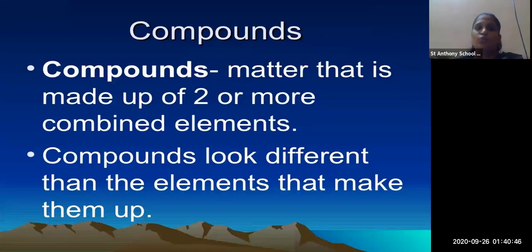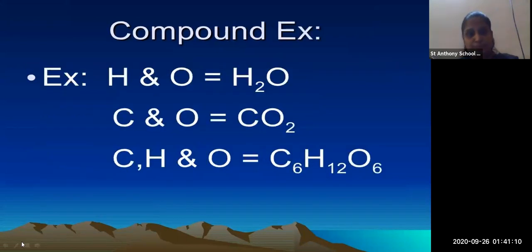So when matter is made up of two or more combined elements, a compound is formed. The compound looks different than the elements that make it. So whatever the compounds are, they look different from the elements. They are not similar to the elements.